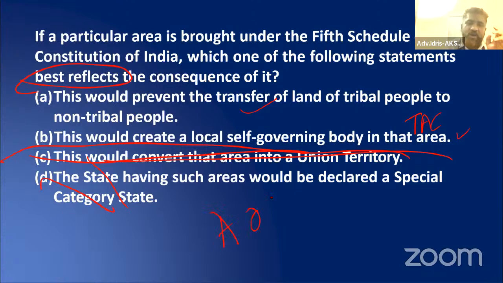Okay, C and D we can eliminate. A or B. Sir, why sir? See, the most important item: a particular area brought under the 5th Schedule according to the Constitution. Which one of the following statements best reflects the consequence? The consequence is that that area gets a Tribal Advisory Council. The President declares a scheduled area. The Governor will have a role. And the Tribal Advisory Council has a bigger role in administration and policy making, particularly policy making of that area.